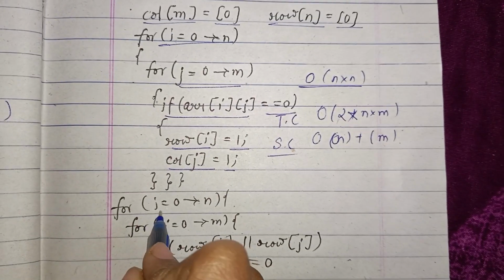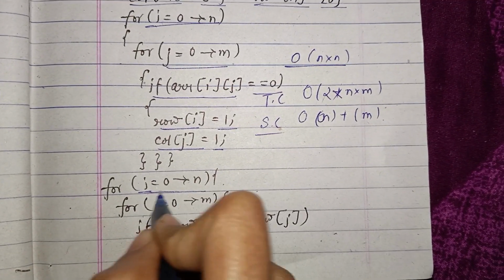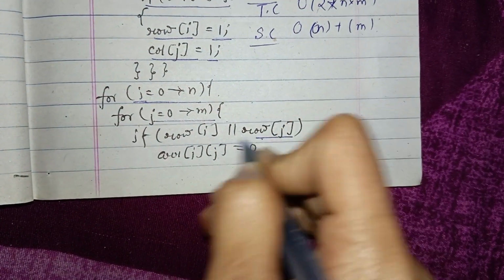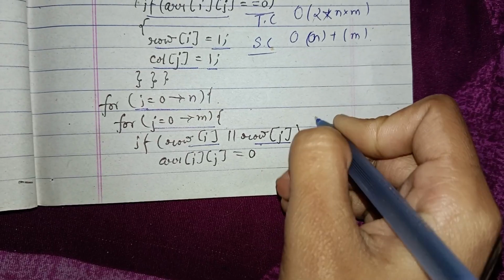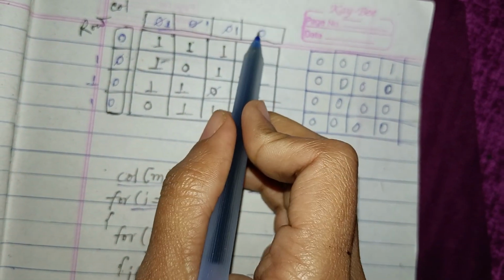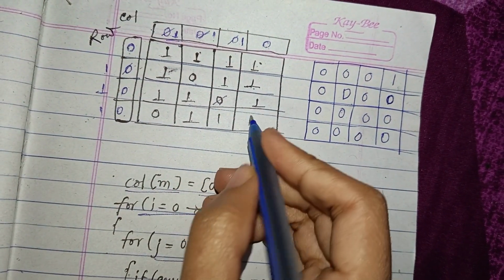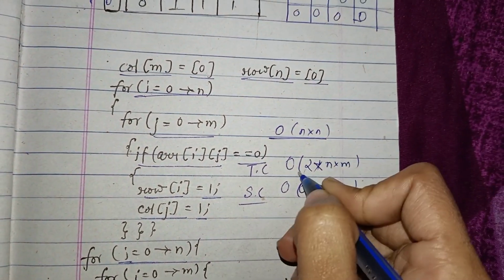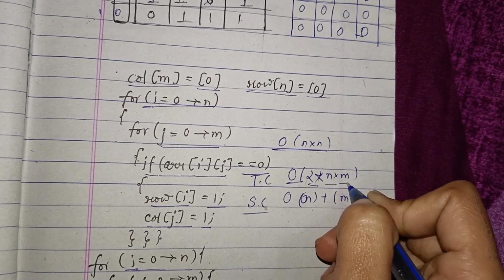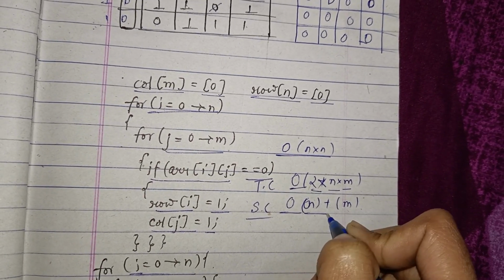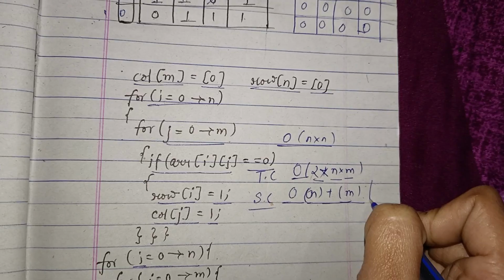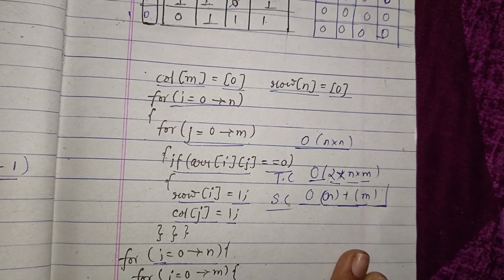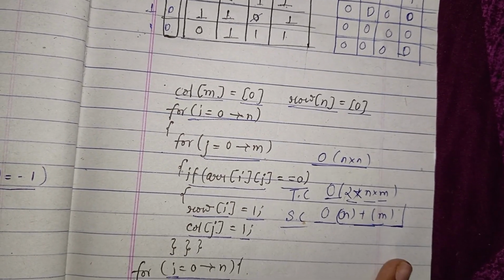Okay, after that we traverse, i from n to j equal to m. If it is 0 and 1 is 1, then we can just make it 0. So its time complexity is big O of 2 into n into m, and space complexity is big O of n plus m. So here we can see that it takes extra space. Now let's see the optimized approach.